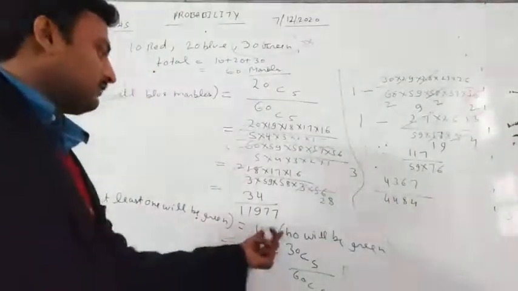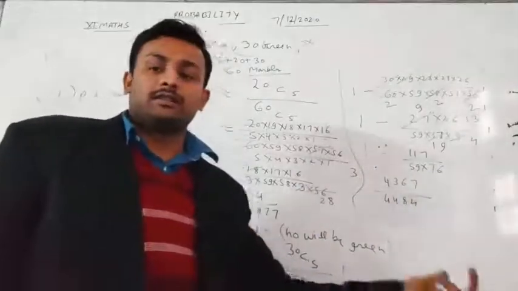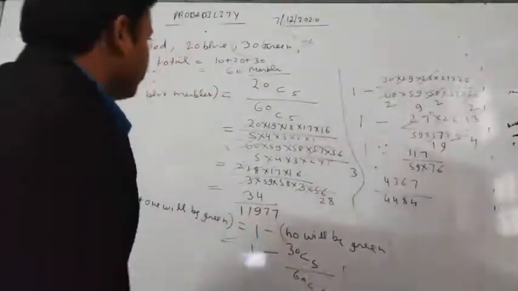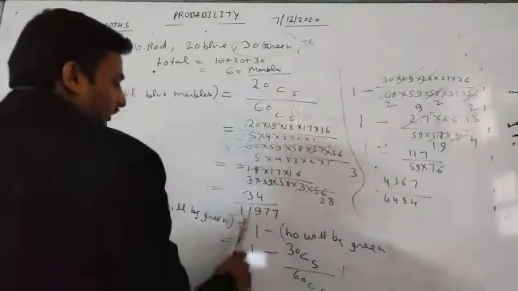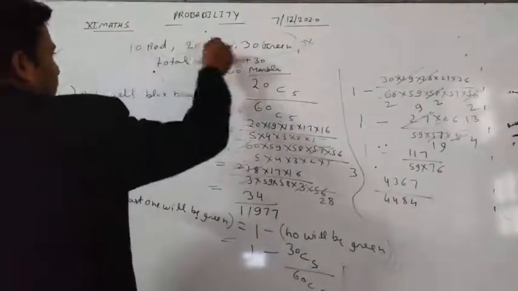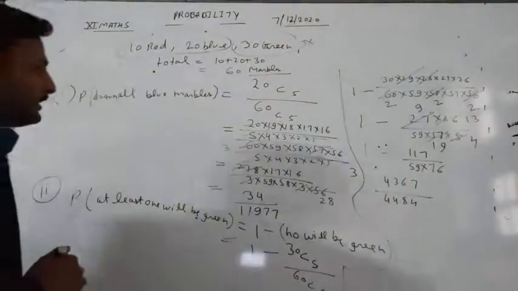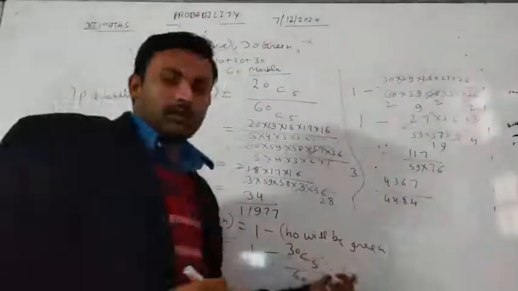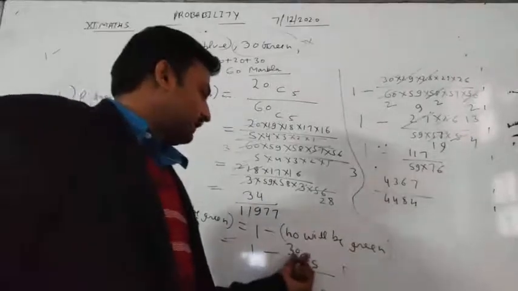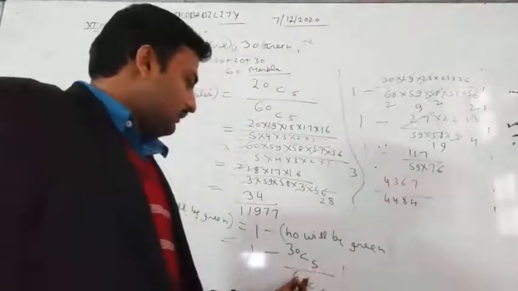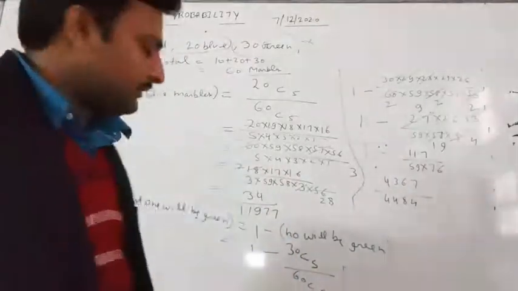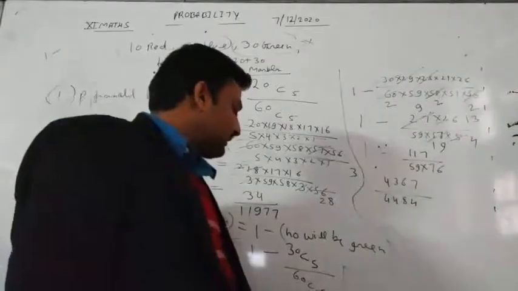So we write 1 minus no green, all 5 not green. 1 minus no green means there are just 30 marbles, 10 red and 20 blue. So from these 30 marbles we are selecting 5 marbles. We write 30C5 upon, and from the total 60 marbles we again select 5, so 60C5.